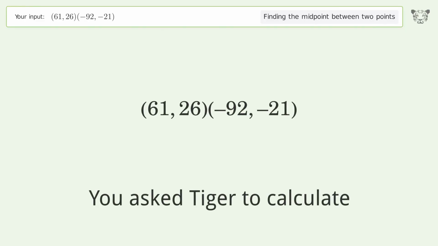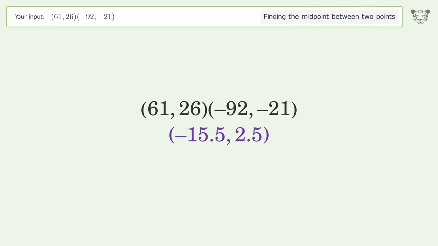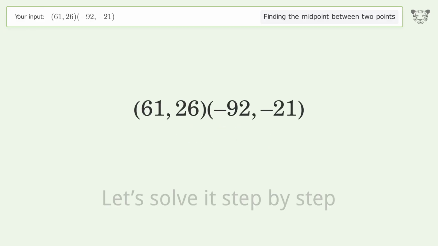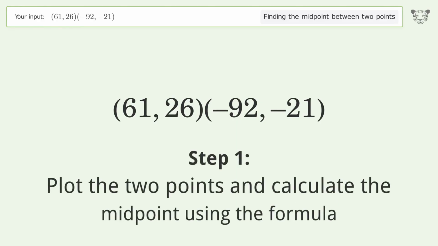You ask Tiger to calculate. This deals with finding the midpoint between 2 points. The midpoint between the 2 points is negative 15.5, 2.5. Let's solve it step by step. Plot the 2 points and calculate the midpoint using the formula.